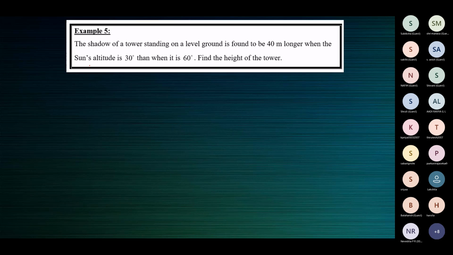So when the sun's altitude is 30 degrees than when it is 60 degrees, it's very clear that the shadow is longer when the altitude is 30 degrees. The shadow is shorter when it is 60 degrees. So see here.